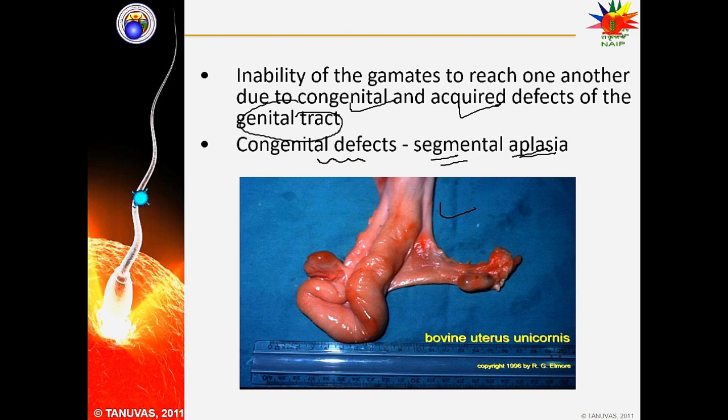Bovine uterus has two horns. This is one and this is another. So in case of segmental aplasia, a small portion or large portion of the female genital tract is having aplasia. That is, there is no growth of that part, as a result of which there will be a very high possibility of failure of fertilization.